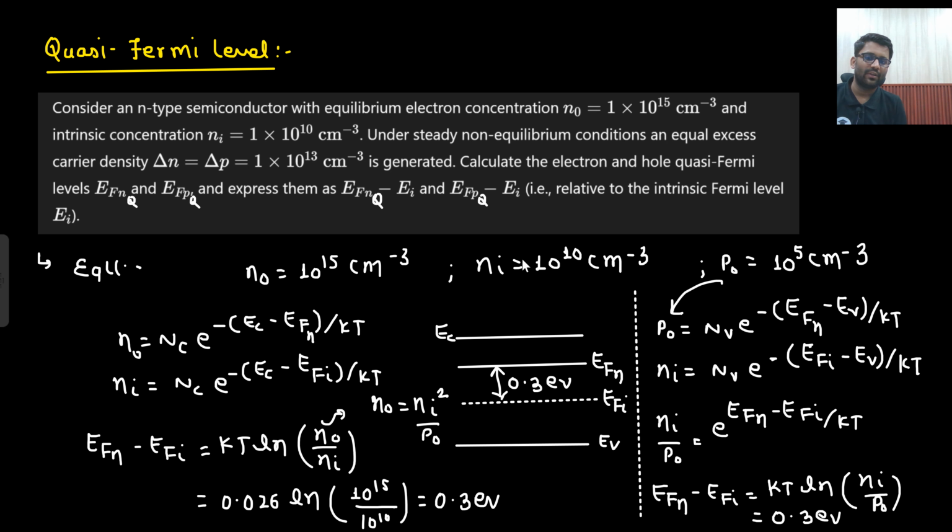Simply you put the value of Ni, what would that be? 10 to the power 10. What will be the value of p naught? 10 to the power 5. So what will you get here? ln 10 to the power 5. Here also I am getting ln 10 to the power 5. kT value will be 0.026. So here you will get the same answer, 0.3 electron volt.